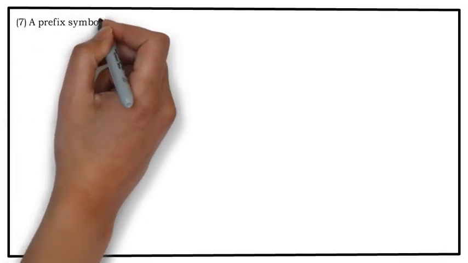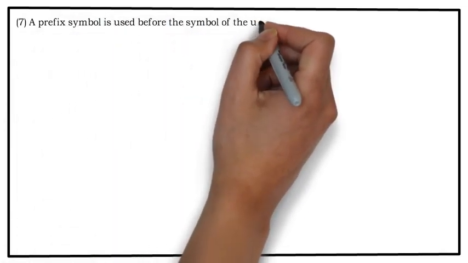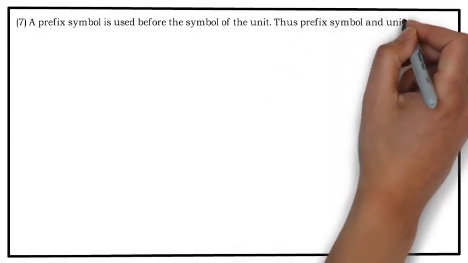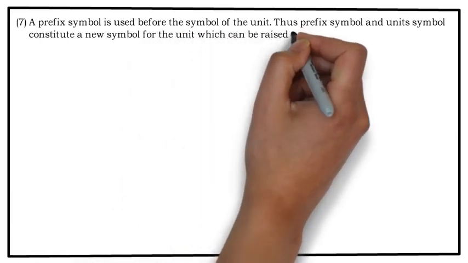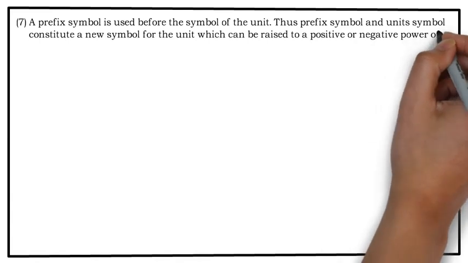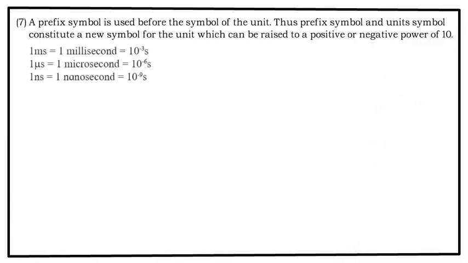7. A prefix symbol is used before the symbol of the unit. Thus, prefix symbol and unit symbol constitute a new symbol for the unit which can be raised to a positive or negative power of 10. For example, 1 ms is equal to 1 millisecond. It can be written as 10 raised to minus 3 second. So the prefix symbol m in ms is replaced by 10 raised to minus 3, which was milli. Now 1 microsecond is 1 mu s, and that mu is actually 10 raised to minus 6. So we can replace that mu by 10 raised to minus 6.